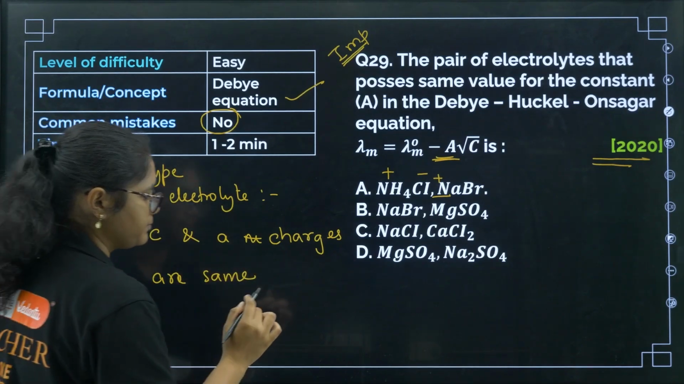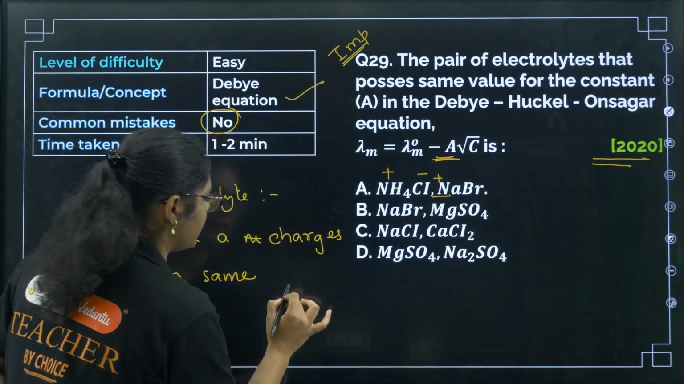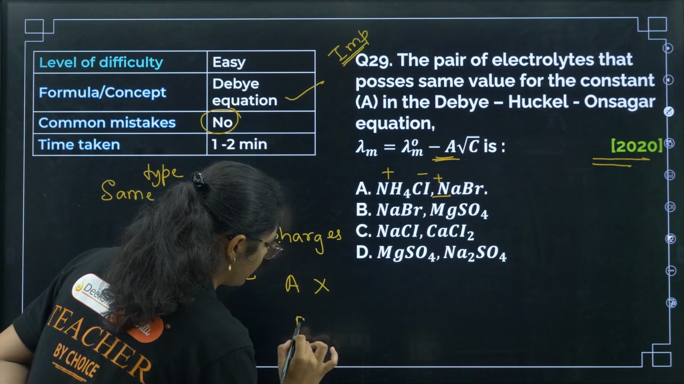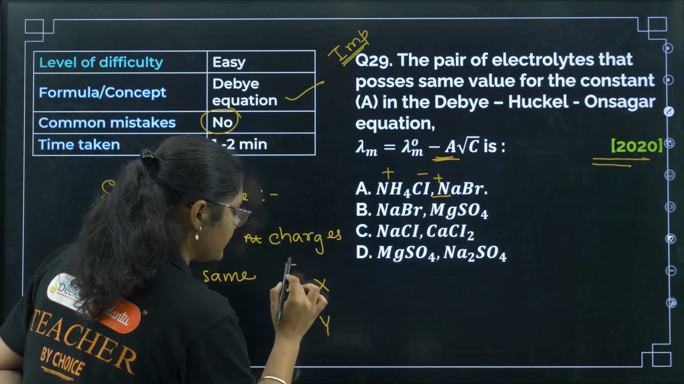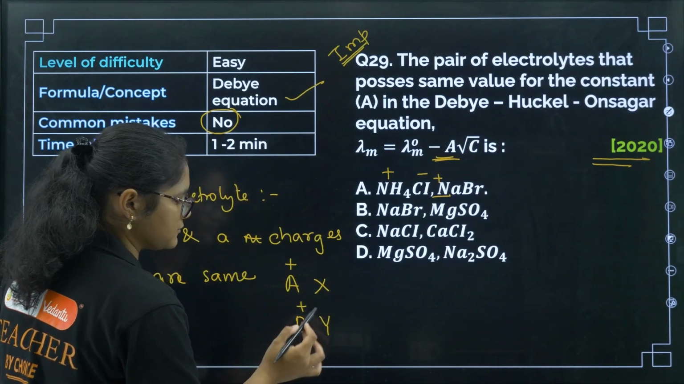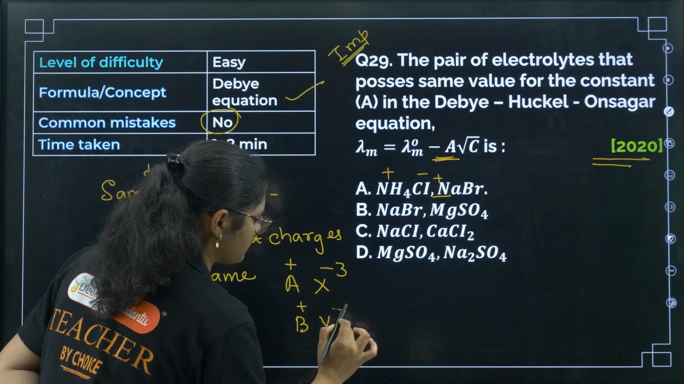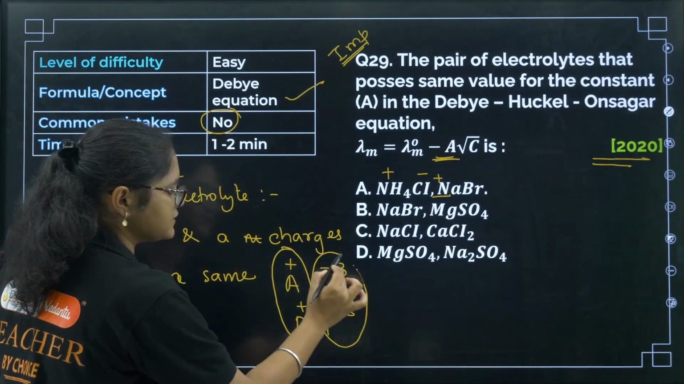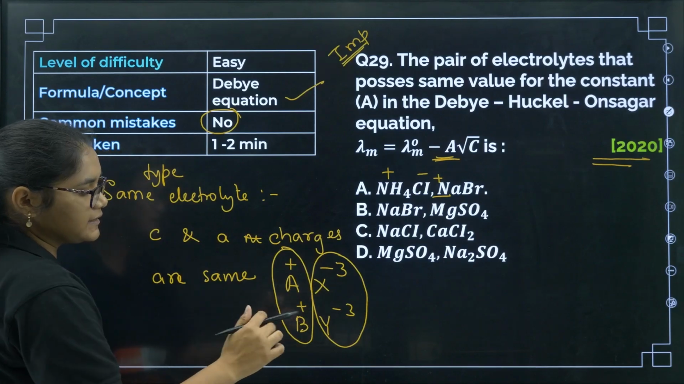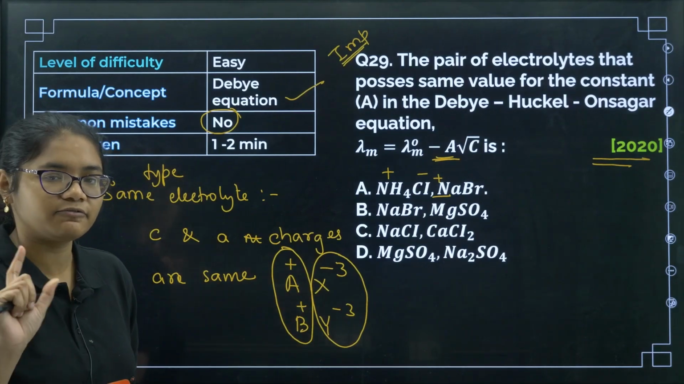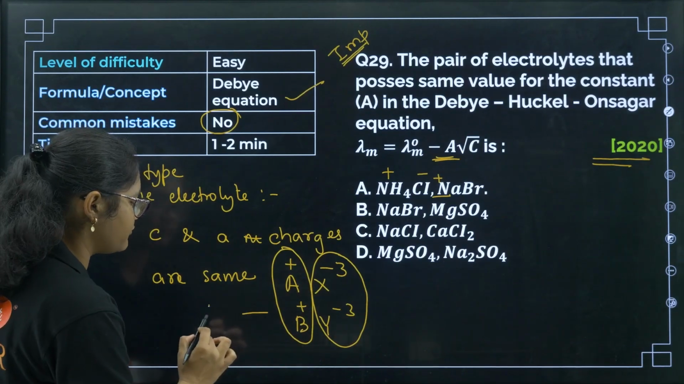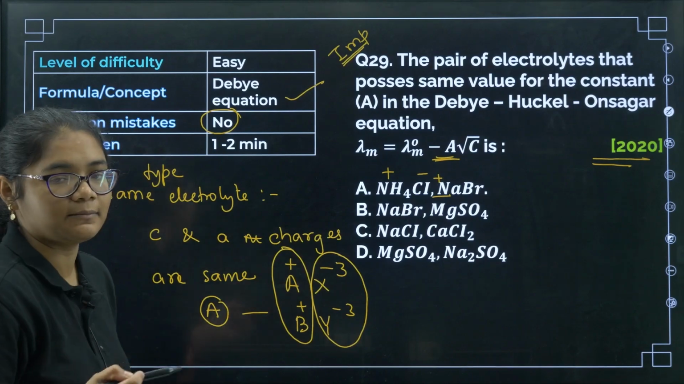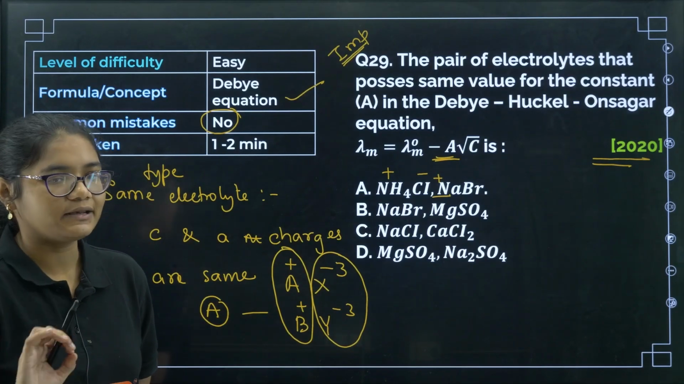Suppose we have one electrolyte AX and another electrolyte BY. If A is plus 1 and B is also plus 1, and X is minus 1 and Y is also minus 1, their cation charges are matching and their anion charges are matching. In that case we can say that AX and BY are the same type of electrolyte, and for this type of electrolytes the A value will be the same in the Debye-Huckel-Onsager equation.